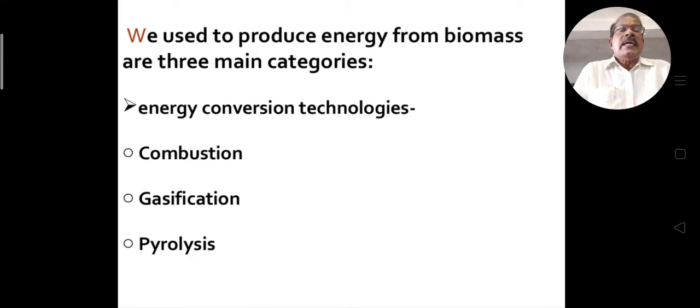To produce energy from biomass there are three main categories, that means energy conversion technologies. One is combustion, the second one is gasification, and the third one is pyrolysis. We can convert the energy from this biomass using three types of technologies.